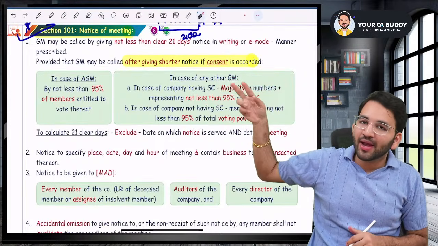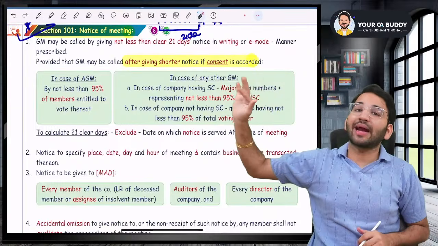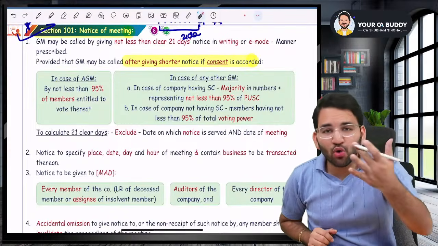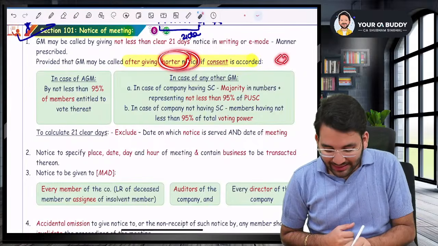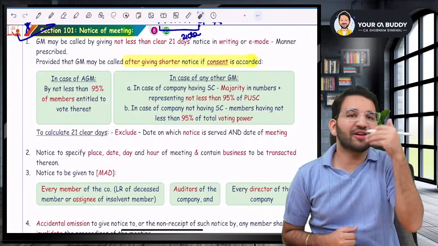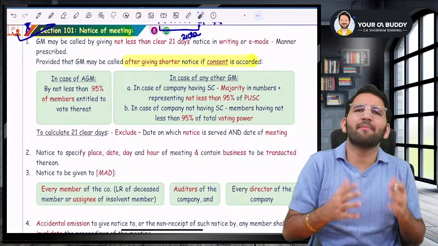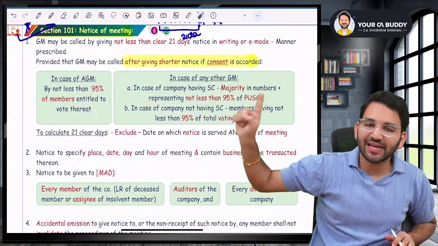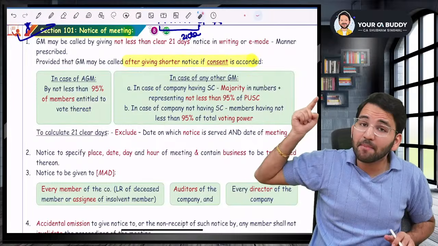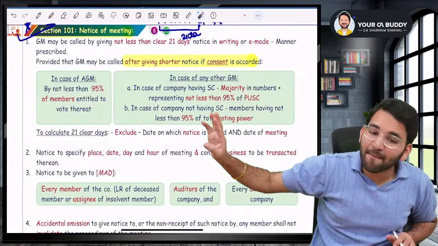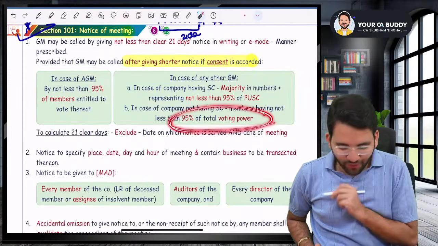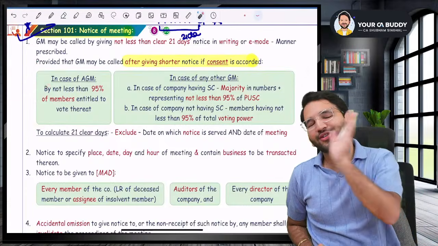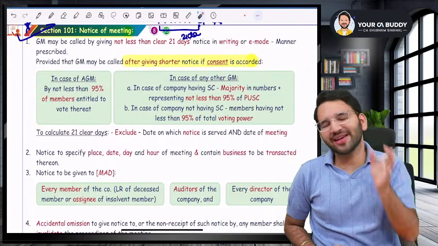Sir, there is a dual limit. You don't just want 95% of paid up share capital; you want a majority in numbers also. Sir, what are you trying to do? You are trying to call for a meeting on a shorter notice, that is, less than 21 days. In case of an AGM, you take consent of 95% of the members who are entitled to vote. But here it is 95% of paid up share capital and a majority in number. There is a dual majority. And in case of a company not having share capital, you just take 95% of voting power. A very interesting limit, sir. If these people have given their consent, you can call a meeting on a shorter period notice.